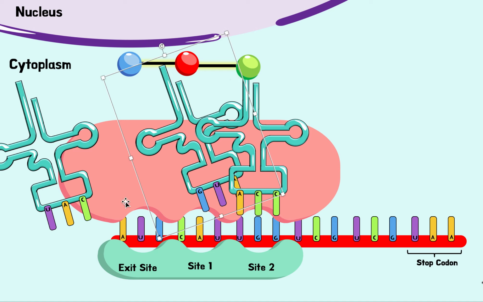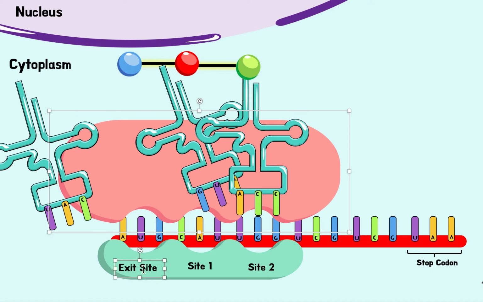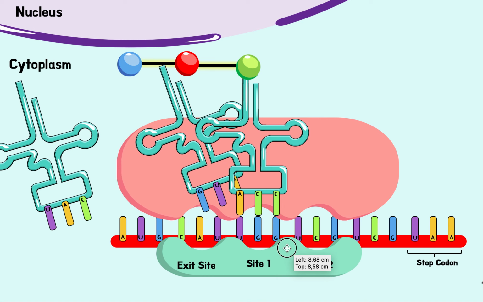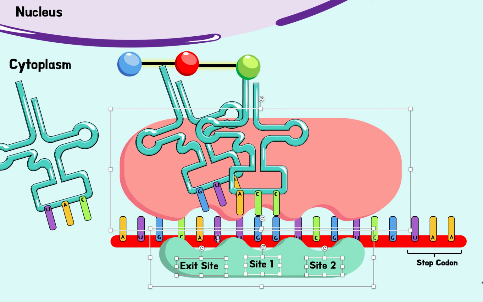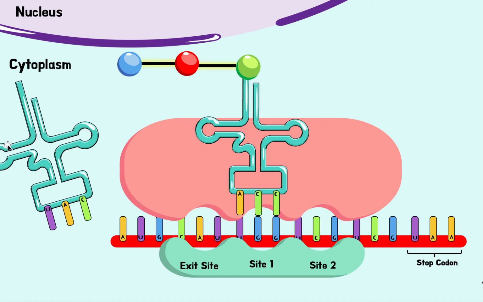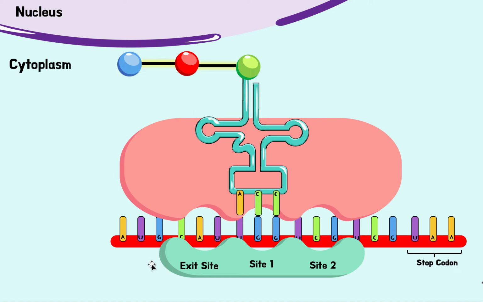So guess what happens next? Next we have translocation, right? Translocation means movement. So now this ribosome is going to translocate, move to the new site. So now this one here without the amino acid is going to detach, leave, pick up another amino acid. And now again, we have this empty spot to cause elongation to happen once more.